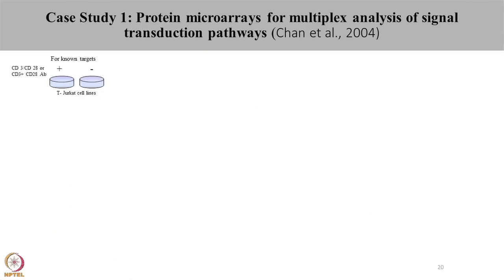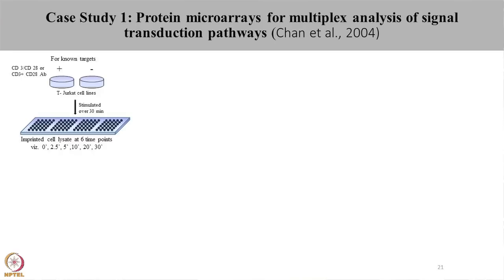Once they were sure that this experiment is working, they have taken the Jurkat T cell lines and they have treated it with CD3 antibody, CD28 antibody or CD3 and CD28 antibody in combination. The cell lines were stimulated over the period of 30 minutes and the cell lysates were imprinted at 6 different time points.